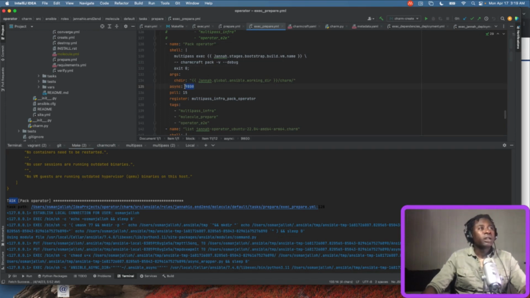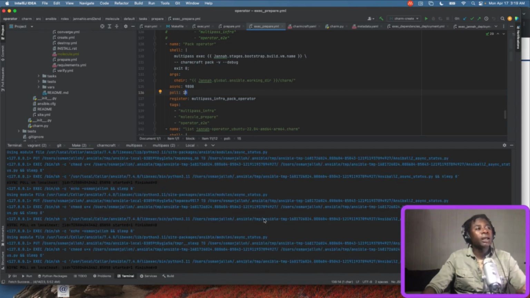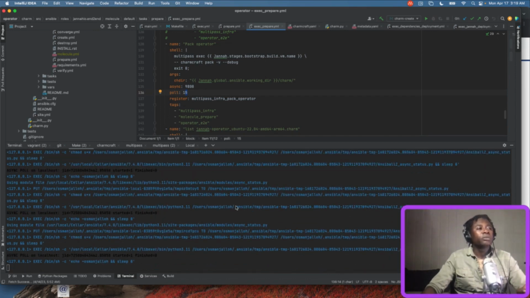I give it 9,800 seconds to run, and I check on it every 15 seconds. Because what I noticed the other day, if I'm just typically running the end-to-end deployment, when I go to pack the operator, it takes a little bit, but not that much. But if I'm streaming on the same laptop where I'm doing the packing, because of competing for resources, it usually takes a little bit longer.